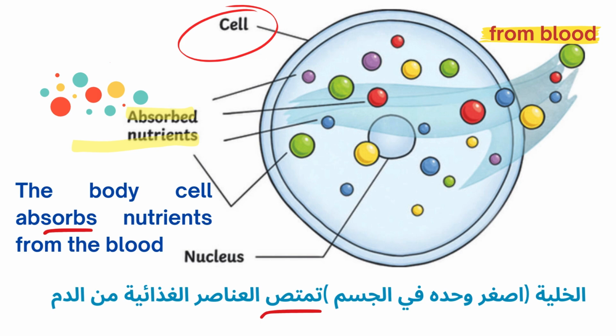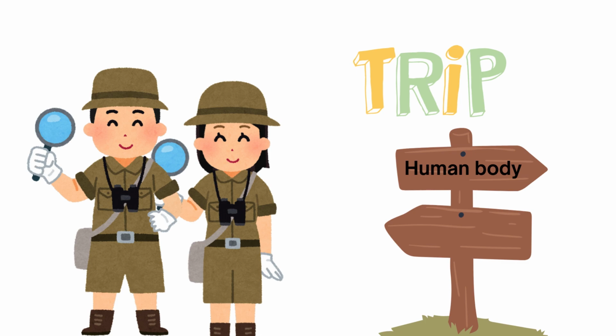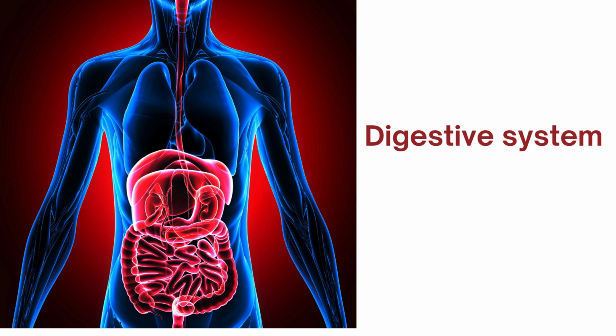Here we see this is the circle, this is a cell, and we have the nutrients, the colored circles that look like candy, okay? They come from the blood and go inside the cell. So the cell absorbs nutrients from the blood, okay? So now it's time to go for a trip and explore the digestive system. It is a nice trip. You will enjoy it, I promise.